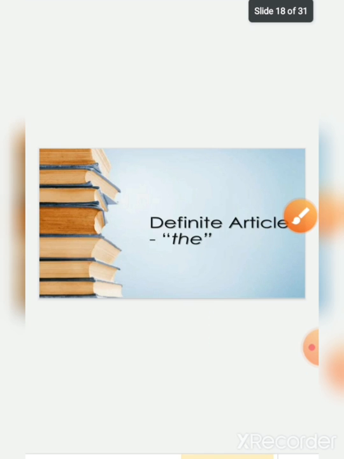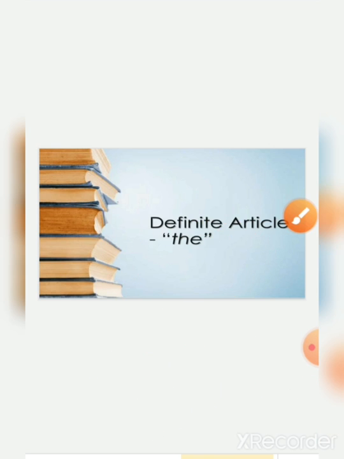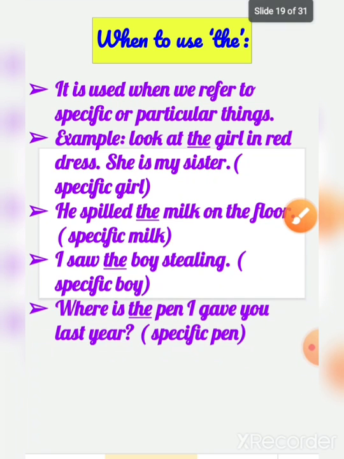Now, children, we will talk about the definite article, that is the. The is the definite article. When to use the? It is used when we refer to specific or particular things.